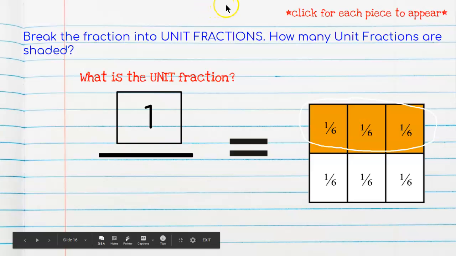If we look here, 1, 2, 3. 3 out of 6 are shaded, just like we talked about yesterday, right? So our unit fraction is still